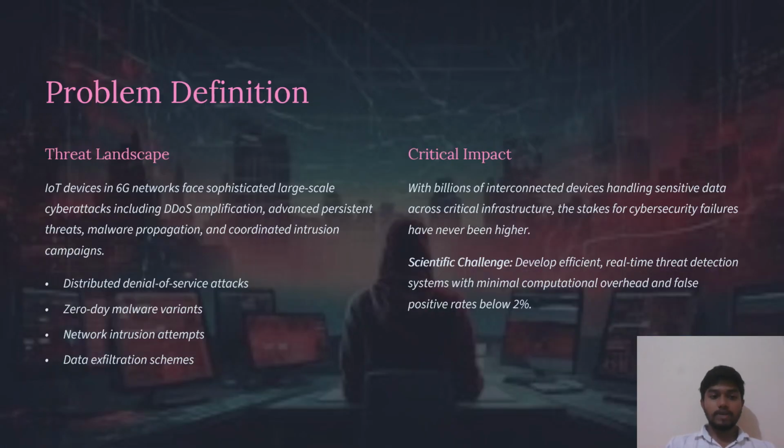Coming to the problem definition, the threat landscape. A 6G environment is a large scale network. For this network, the probabilities of attacks also occur in a huge way, for example DDoS amplification, advanced persistent threats, malware propagation, coordinated intrusion campaigns, etc. Several attacks take place in the 6G environment because it has a higher rate of connectivity.